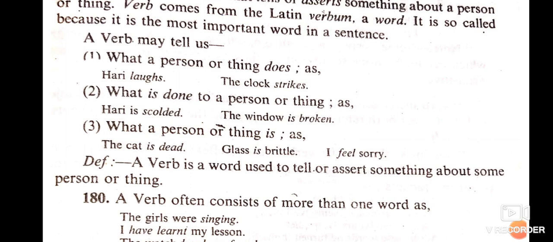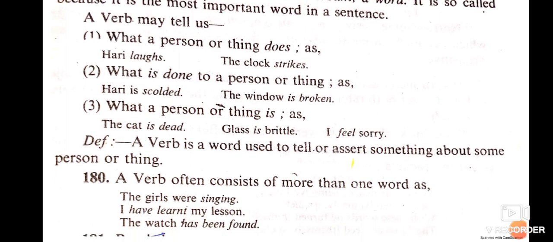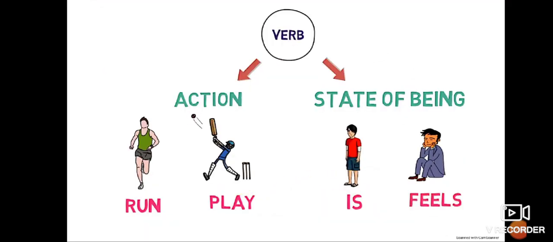So all the words that are in italic form, all those are verbs. Sometimes the verb may consist of more than one word, as you can see here: the girls were singing, right? So it is telling us that the girls were singing. Sometimes the verb indicates the tense, or what actions had taken place in any of the tenses. So a verb may sometimes contain more than one word, right?